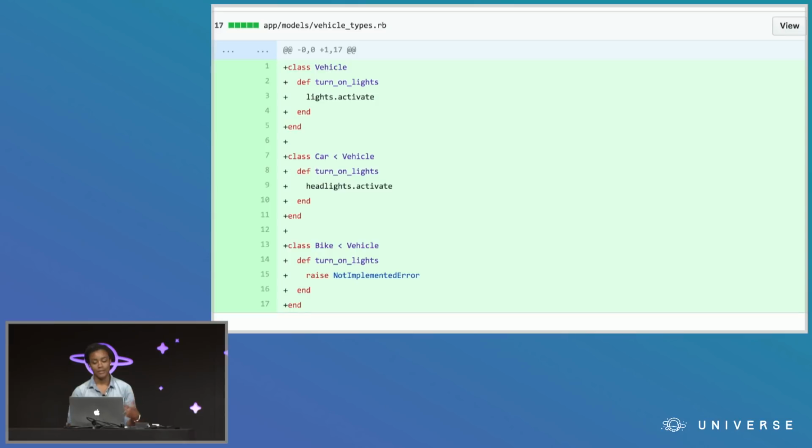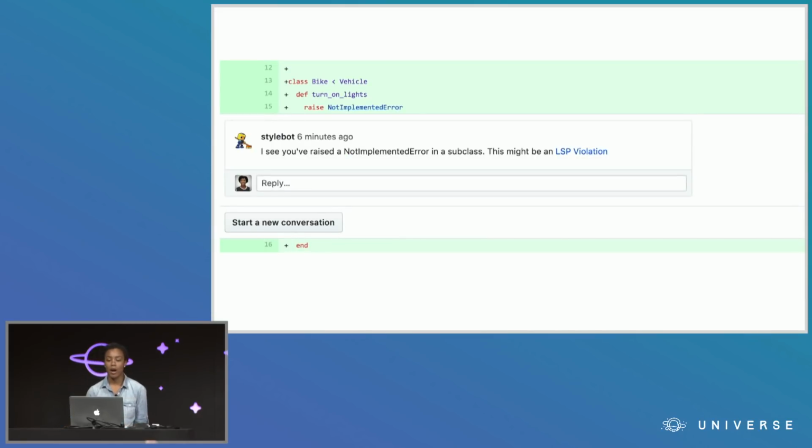So I think this is great, and I push this code up to GitHub and open a PR. And my code will, of course, be reviewed by a teammate, but my reviewer is also not perfect. So I don't want to rely on them to always have to catch things like this. But thanks to the magic of GitHub webhooks, I don't have to. When I open the PR, I could get this, an automatic comment from a style bot that this might be an LSP violation. These automatic checks are a fantastic way of ensuring that your code stays clean.